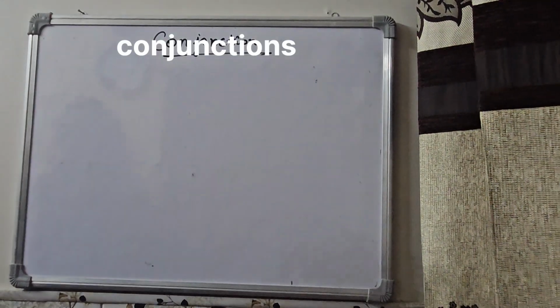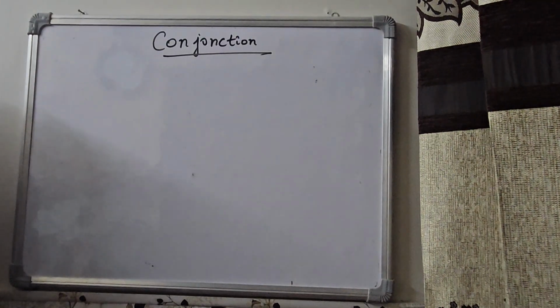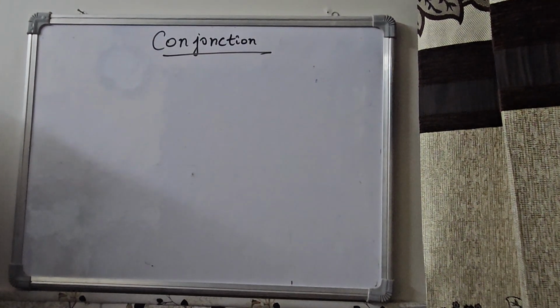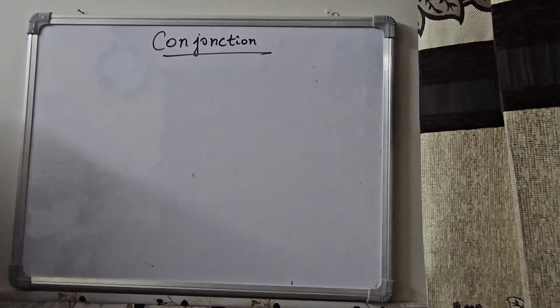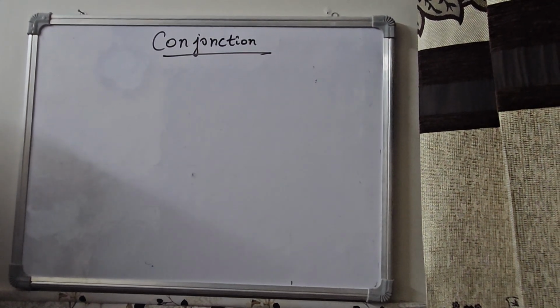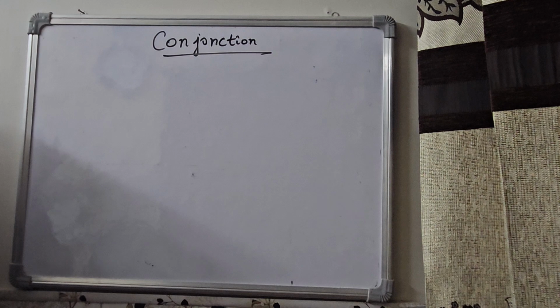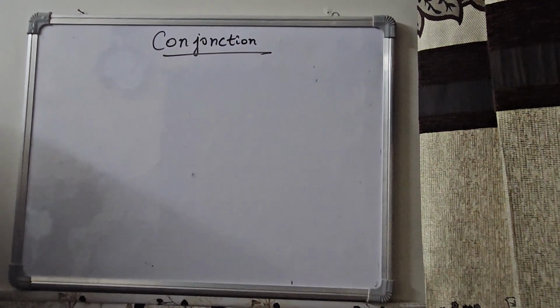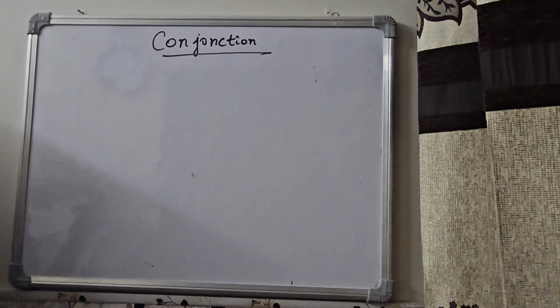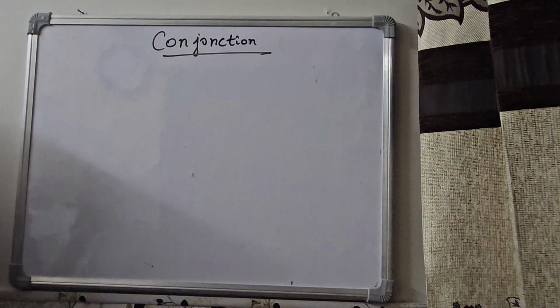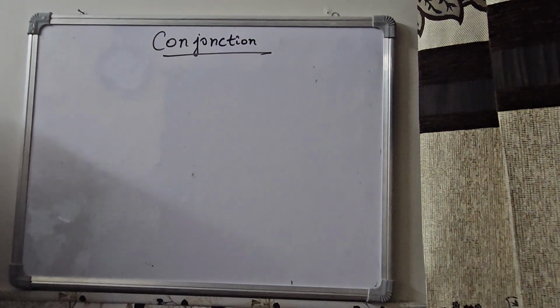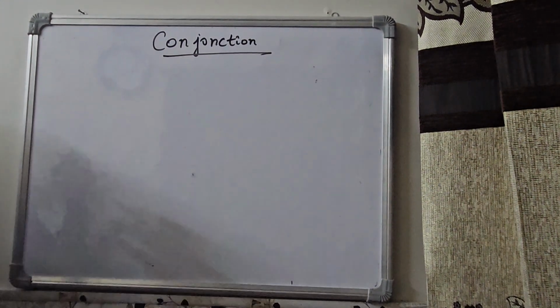So today we're going to start with a new topic, that is conjunction. Conjunction in English means that you need to add a word between two sentences. We'll have to make one sentence by adding the conjunction. Without conjunction, we're not able to make a proper, meaningful sentence. That is the same in French.